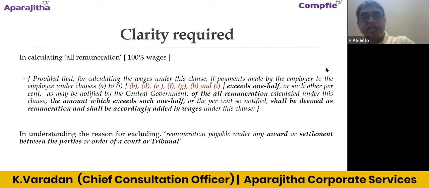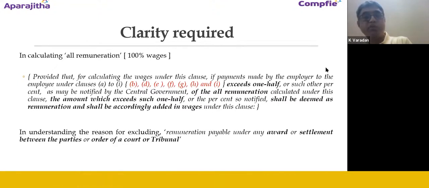That is the reason I have put it in red font. That is not there in the current provisions, but still I am suggesting that if some clarity is given in this fashion, or maybe in some other manner, then it will be easy for us. And secondly, again we discussed this: remuneration payable under any award or settlement between the parties, or order of a court or tribunal. Again, we need to understand what exactly is the reason, or what exact payment is intended to be excluded through this. That clarity is required. So these are two points which definitely require clarity in this particular definition. Otherwise, it will be difficult for the employers to go ahead.